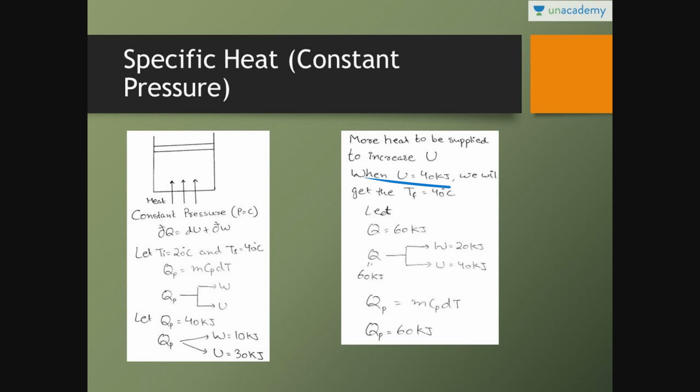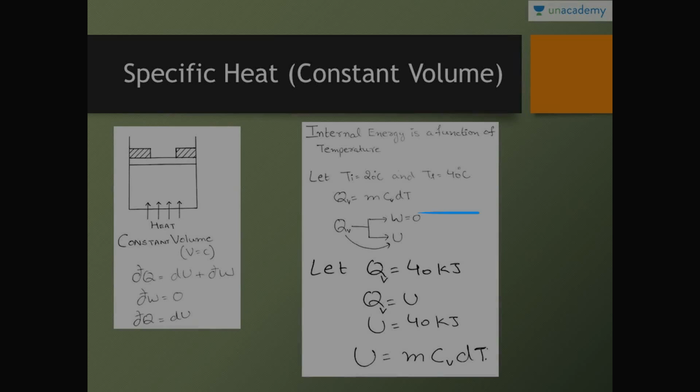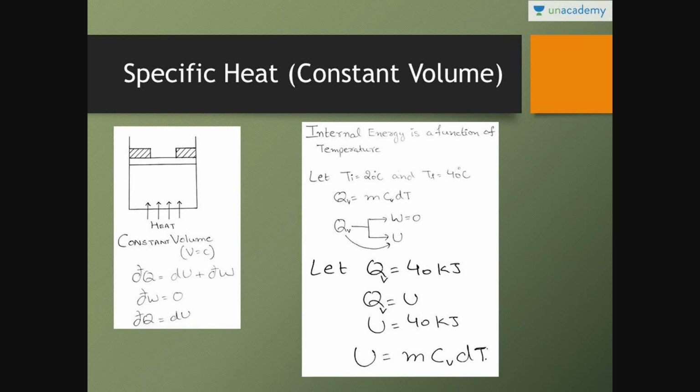Now let us suppose the heat supplied is 60 kilojoule. From this 60 kilojoule, the value of W is 20 kilojoule. And let us suppose the value of U is 40 kilojoule. Now the value of U is 40 kilojoule and we are going to attain the final temperature as 40 degrees Celsius. But what is the value of Q? In constant volume, the value of Q was 40 kilojoules because this Q got completely transformed to U and the value of U is 40 kilojoules. So we got the final temperature 40 degrees Celsius.